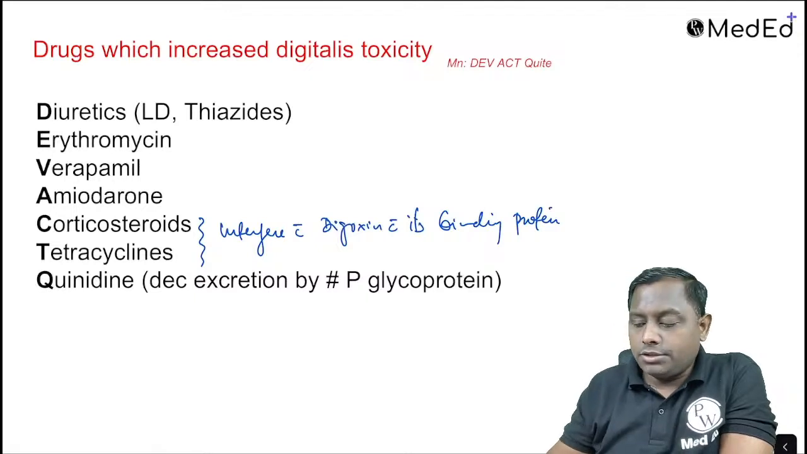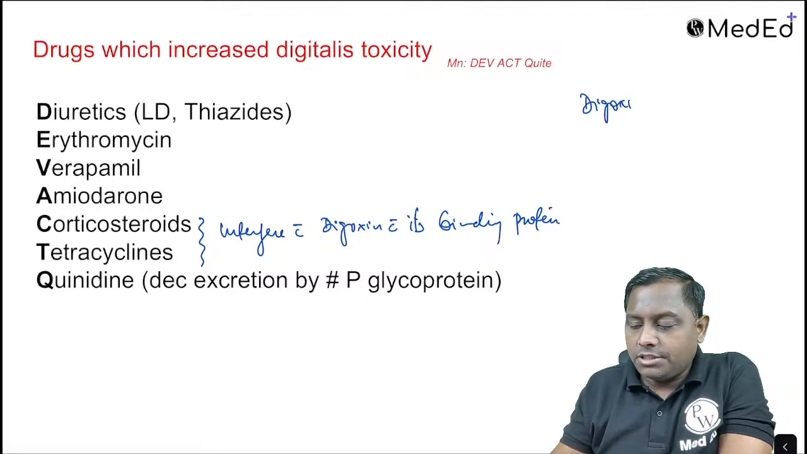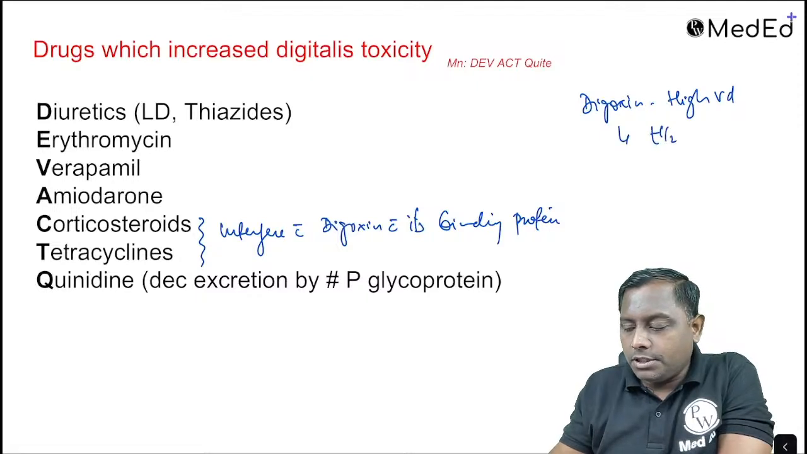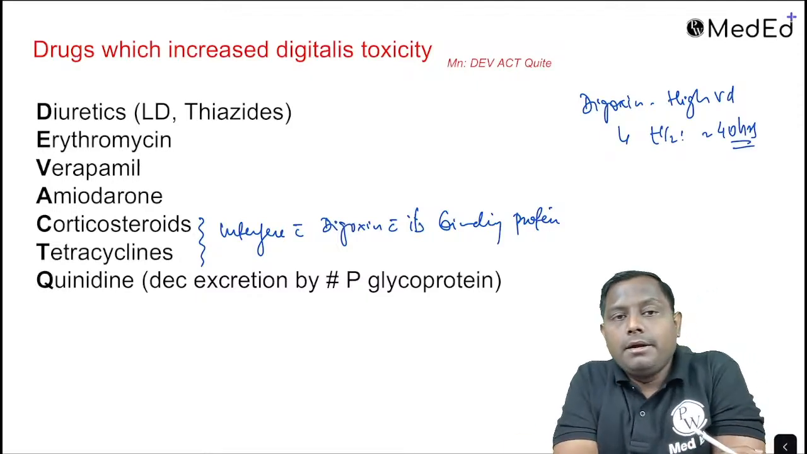Digoxin is a drug that has a very high volume of distribution. Remember, it has a high volume of distribution. Because of the high volume of distribution, the half-life is roughly around 40 hours. Very, very important.